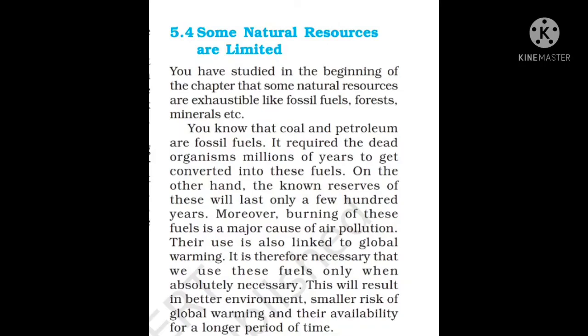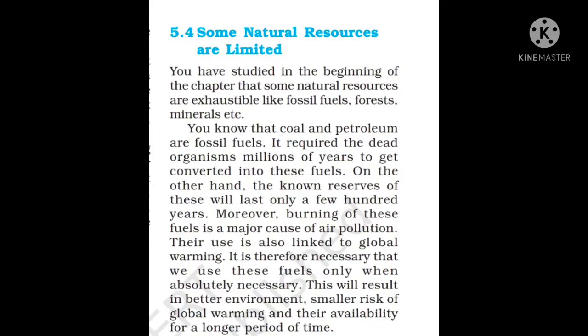Now, as we all know, in nature few things are inexhaustible, and few things are exhaustible. So the last topic of your textbook is some natural resources which are limited. We are going to see few natural resources which we are getting from nature that are limited. So let us see what it tells. You have studied in the beginning of the chapter that some natural resources are exhaustible, like fossil fuels, forest, and minerals. You know that coal and petroleum are fossil fuels.